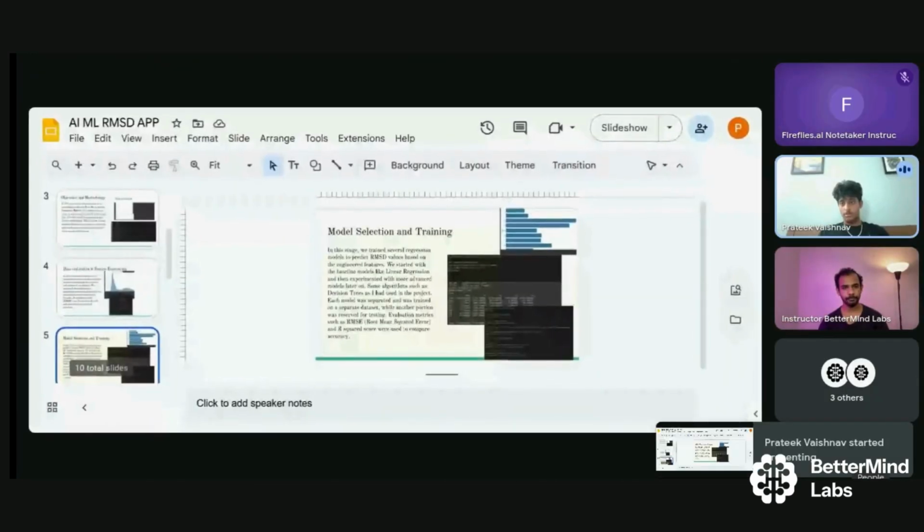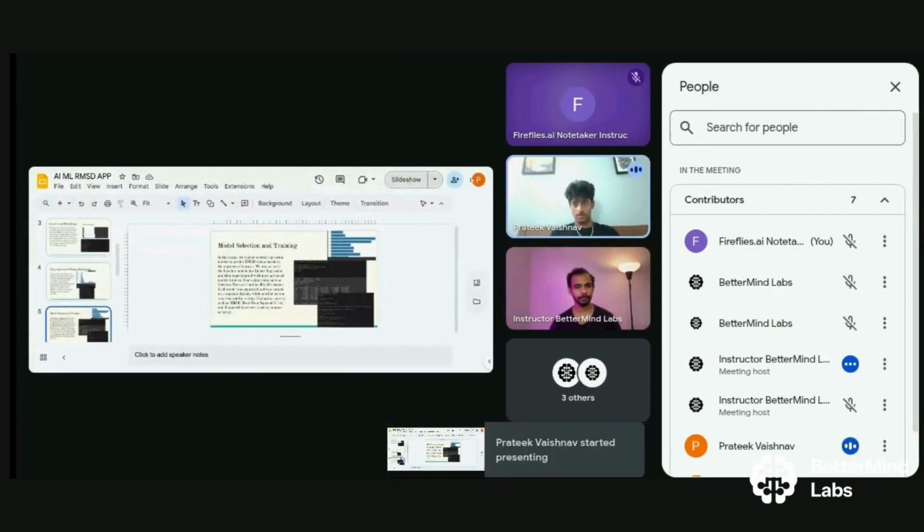Can you see my screen properly? Yeah, I can. All right, let me just.